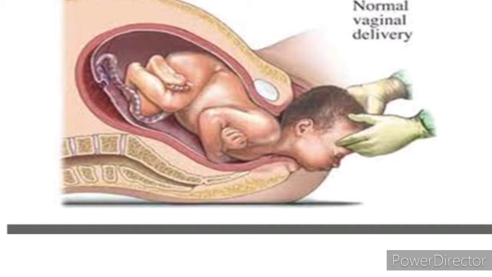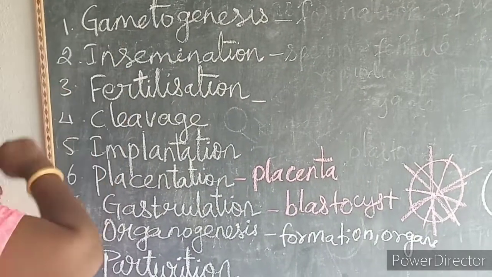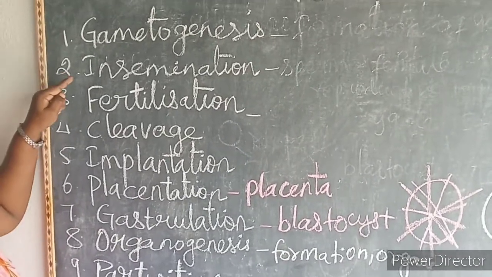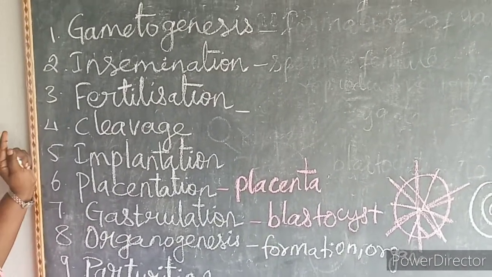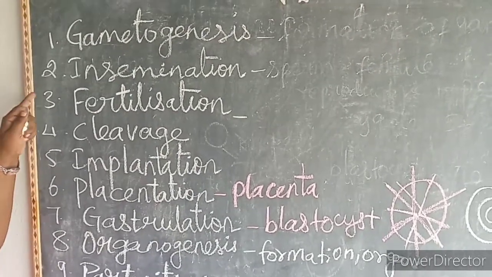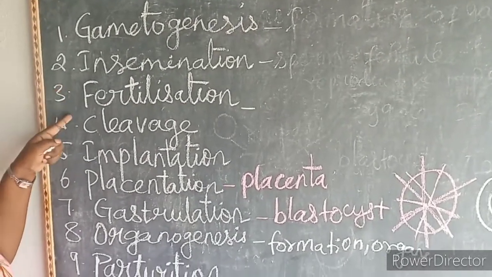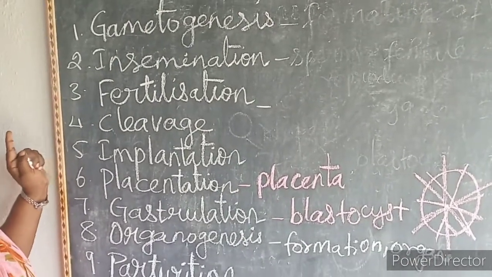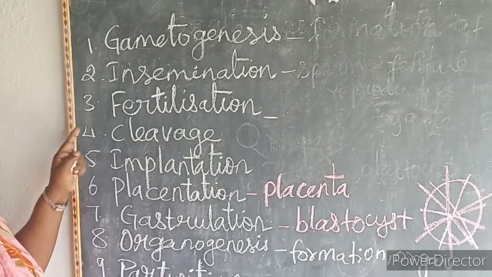So what is the first one? Gametogenesis. What is gametogenesis? Formation of the gamete. What is insemination? The deposition of the sperm into the female reproductive tract is called insemination. What is fertilization? The fusion of both the male and the female gamete is called fertilization.